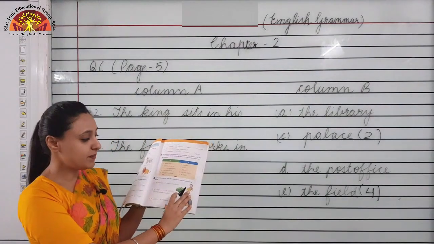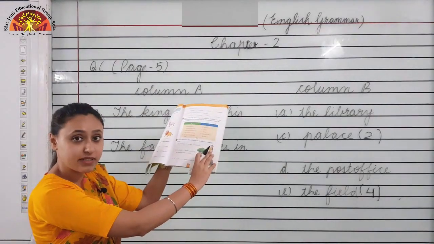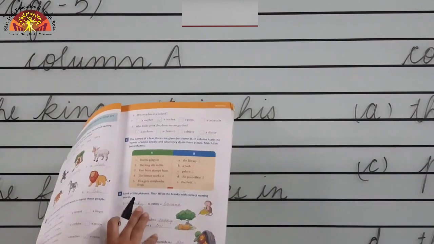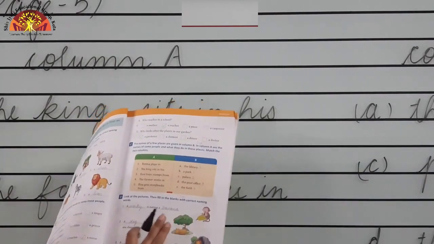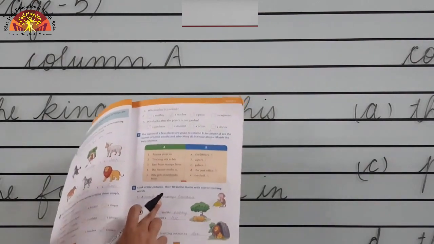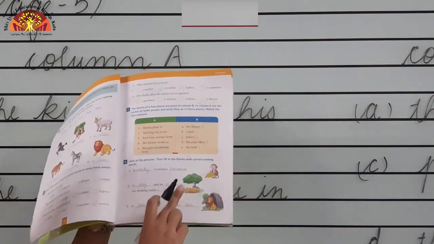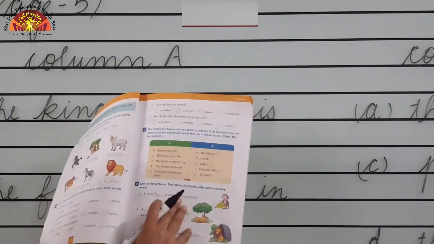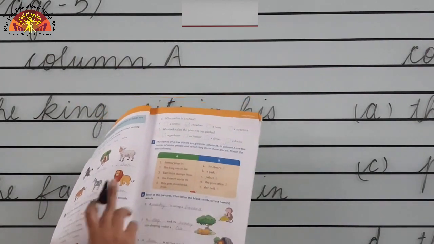Look at the picture. A picture of a monkey is given and a banana is given. Let us read the sentence. A dash is eating a dash. So who is eating? Monkey, right? M-O-N-K-E-Y, monkey. And what is he eating? Monkey is eating banana. So write B-A-N-A-N-A, banana.